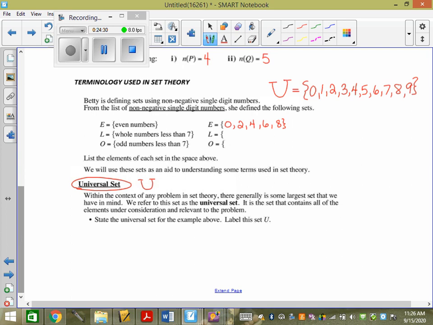Whole numbers less than 7. So we're going to do 0, 1, 2, 3, 4, 5, 6. Do I include 7? Nope, because it doesn't say equal to. Odd numbers less than 7: 1, 3, 5. 7? Nope, because it says less than 7. Okay, we're going to use this to actually learn the terminology. So we're going to flip over. We're always going to revert back to these ones though.